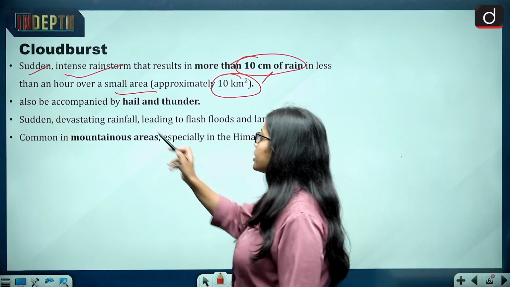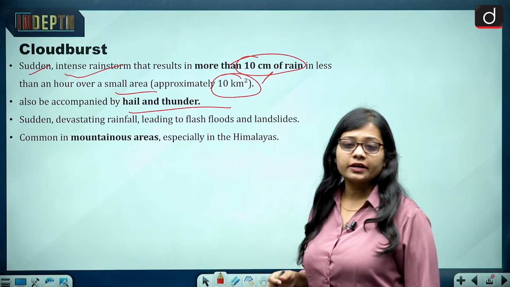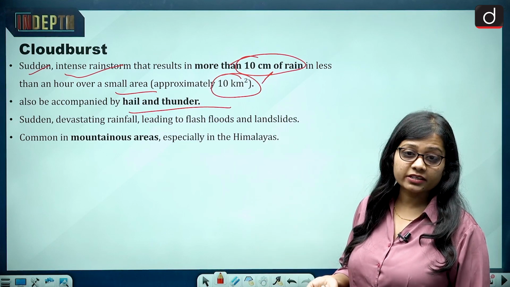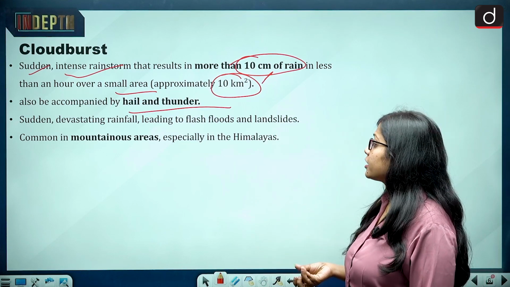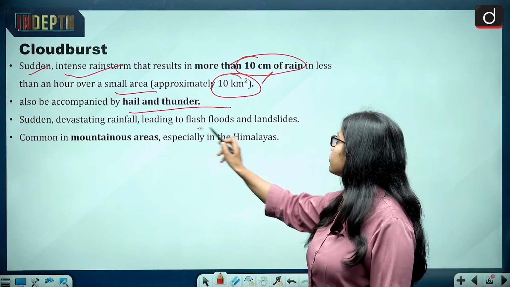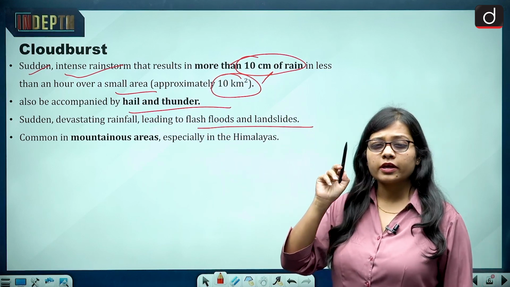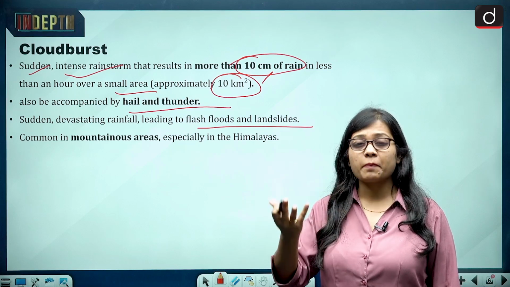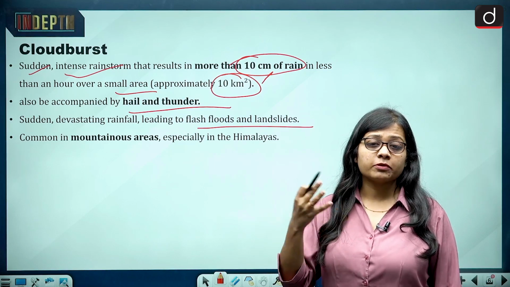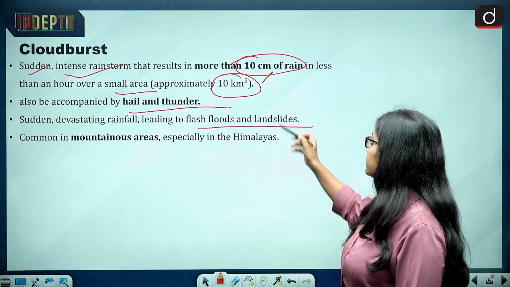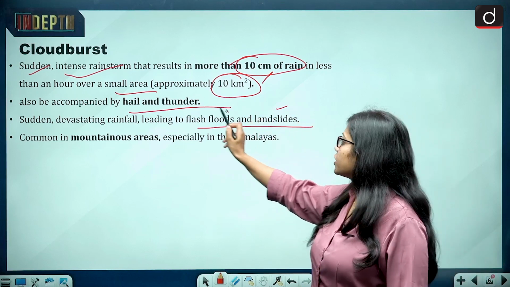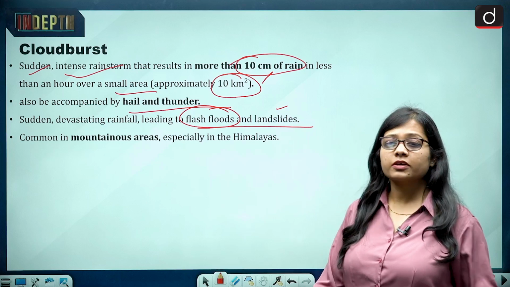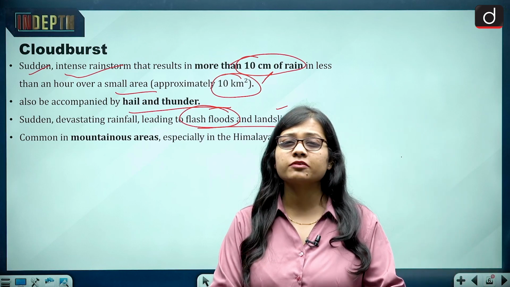And cloudburst can be accompanied by thunder and hail. So these are two of the characteristics of it. Then sudden devastating rainfall leading to flash floods and landslides. So if a cloudburst has taken place, then a few of the impacts of the cloudburst can be flash floods and landslide.